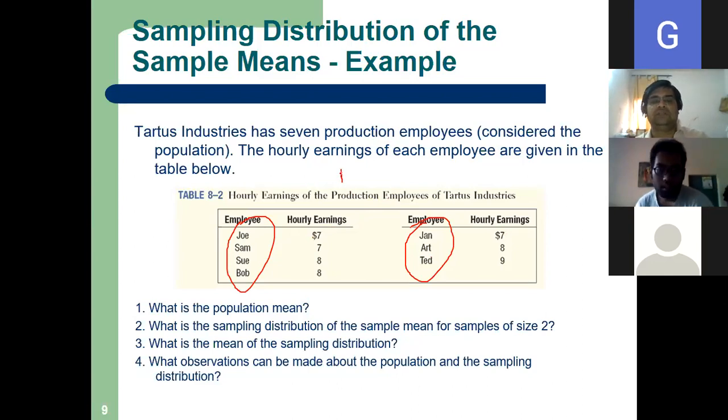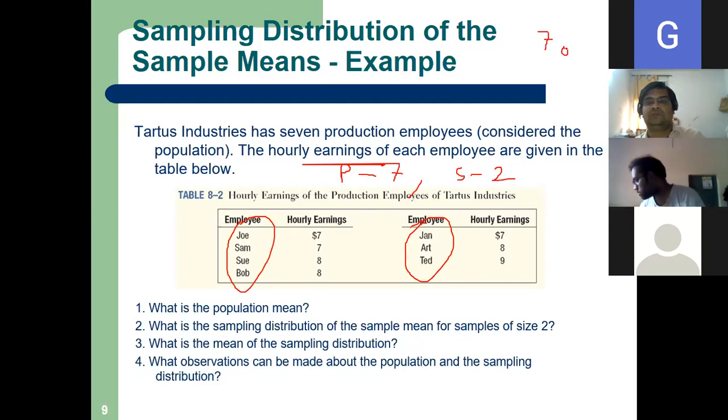My population is 7, and from this 7, I will take samples of 2. How many samples can I take? 7 C2. Got my point? Ritankar, is it clear? Yes, sir. 7 C2.